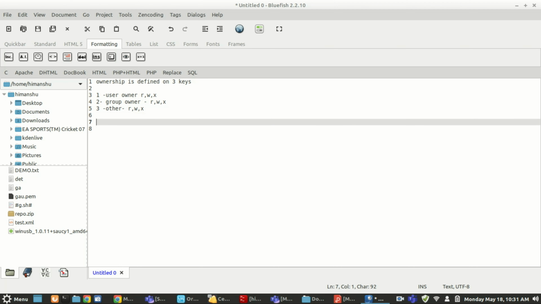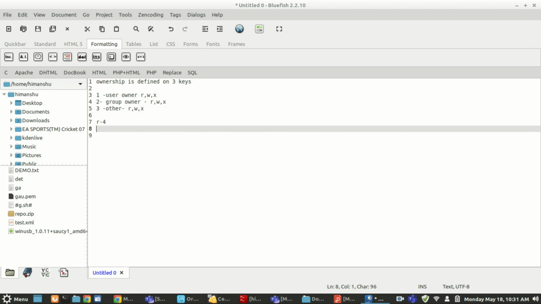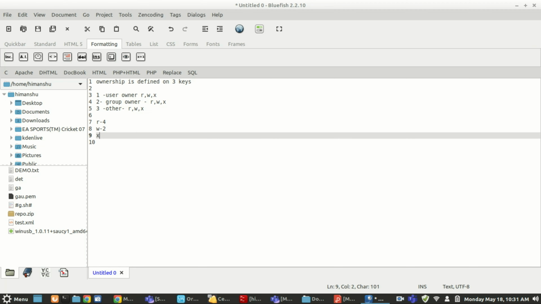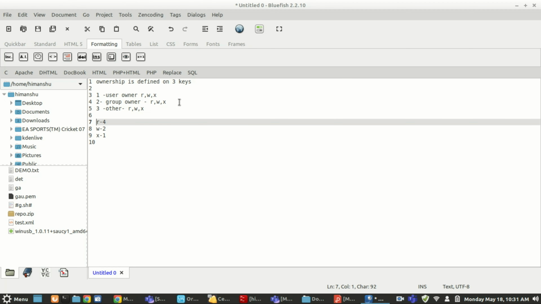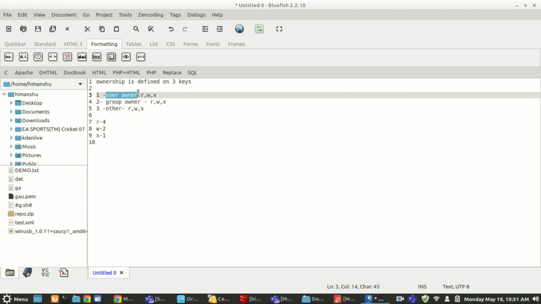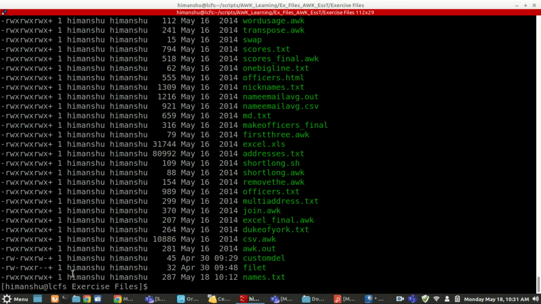The bit value of r is 4, the bit value of w is 2, and the bit value of execute is 1. So total it is 7. If I want to give the owner full permission, who is the owner? In the file, the first name.